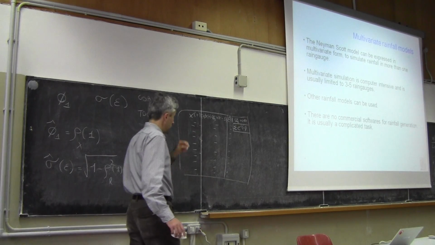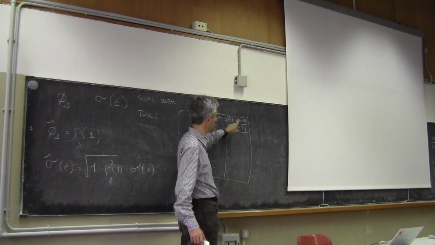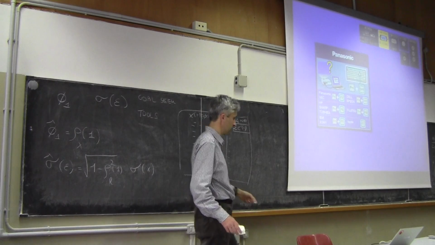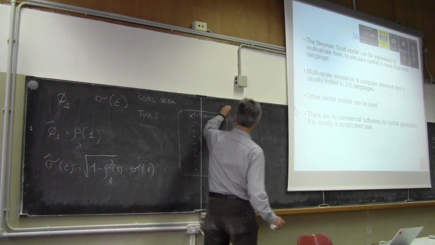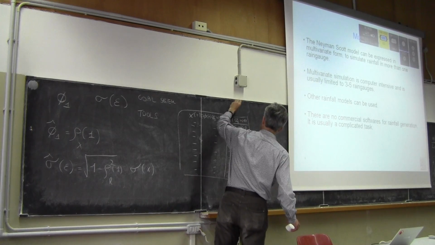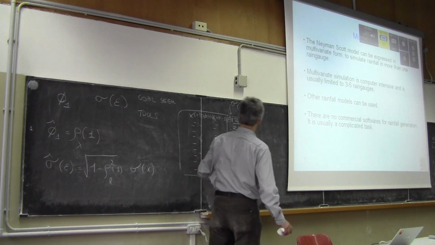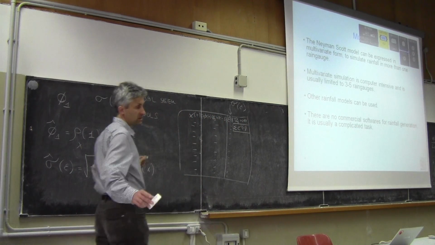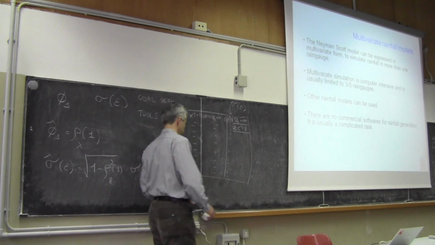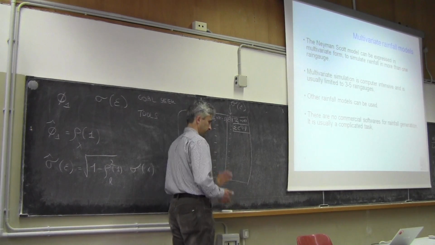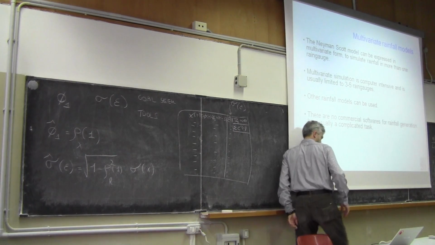But then you also get, in correspondence of the best value of phi1, the series of the epsilons from which you can compute the sigma. This is done. You are estimating the parameters. Good.